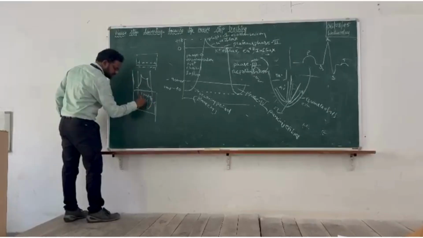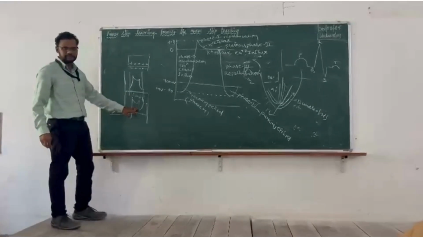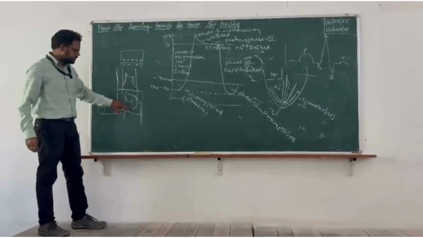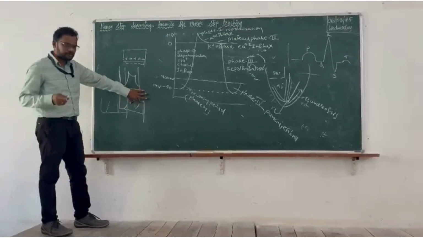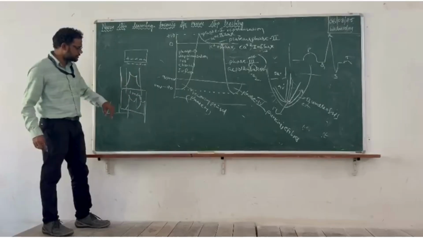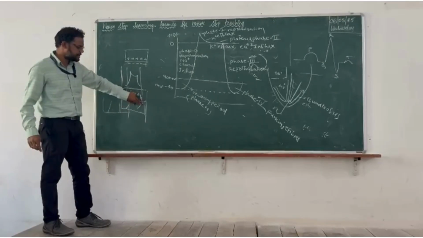Take an example of 2 beats. For example, if you take 2 beats, clear? This is the number of beats we have to decrease. Okay, now what you have to do? You have to decrease the number of beats.